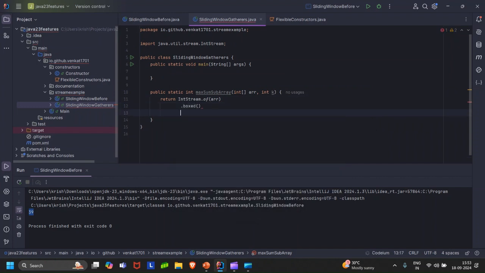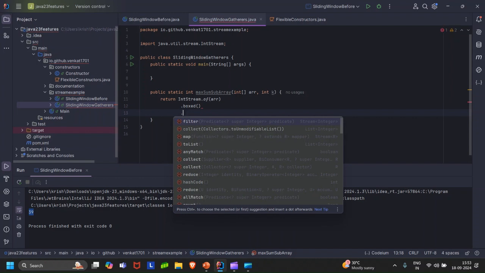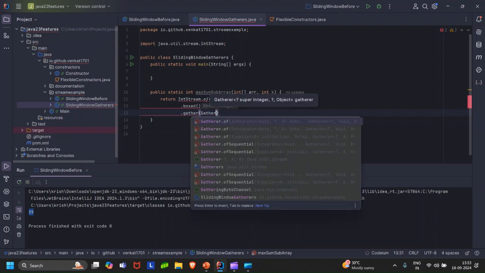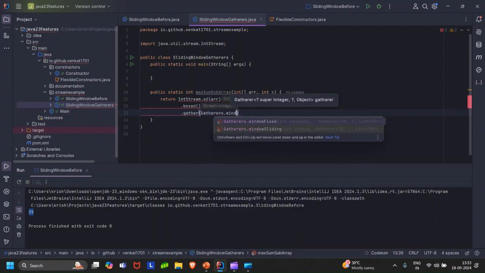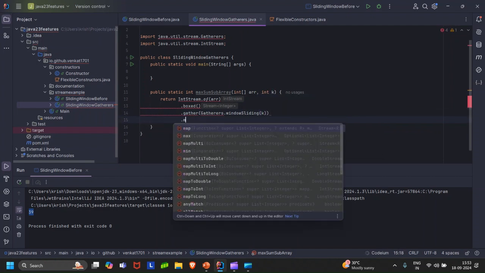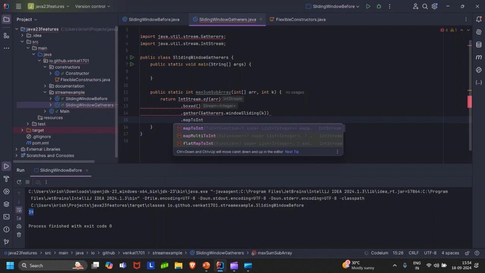Then I'll box this. Auto boxing does not exist in this case, so you'll have to box the primitive types to the Integer reference types. Then we'll gather this using Gatherers.windowSliding and specifying the window size to be k. Now we'll map this to int again.